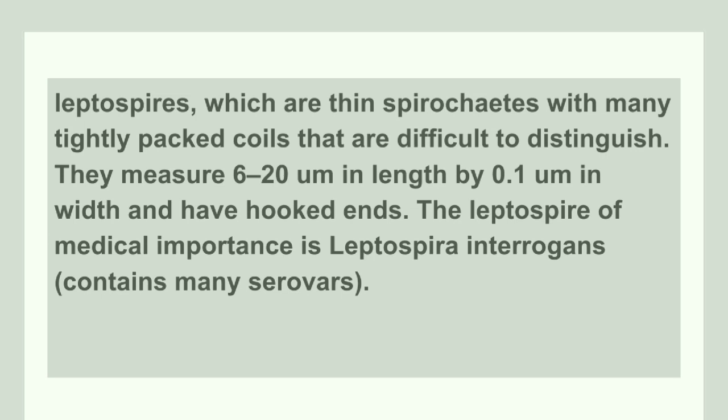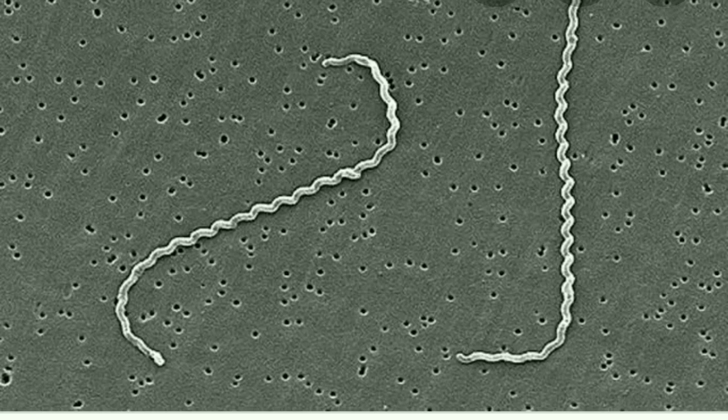The next type of spirochetes is Leptospires. These are very thin spirochetes which have tightly packed coils. So these are very difficult to distinguish and they have a length of 6 to 20 micrometer and their width is 0.1 micrometer. They have hooked ends. This diagram is of a Leptospira and these are very thin spirochetes that has highly coiled structure. So they have a hook at one end.